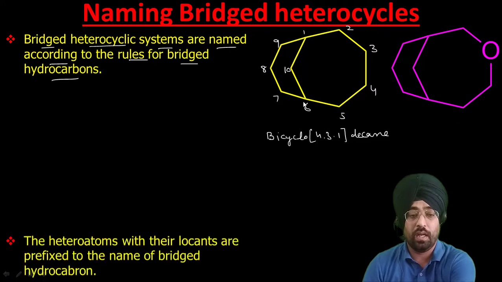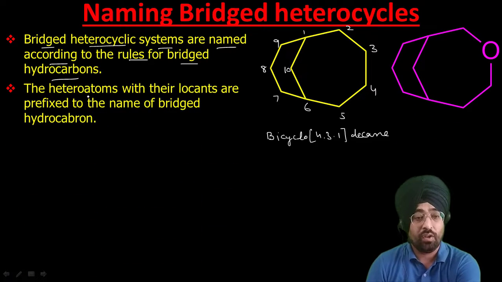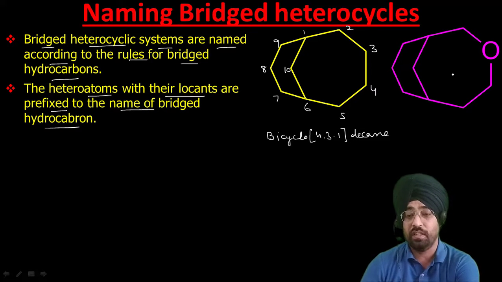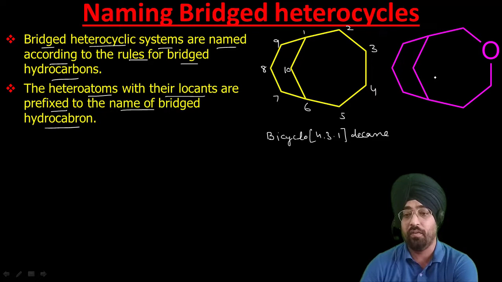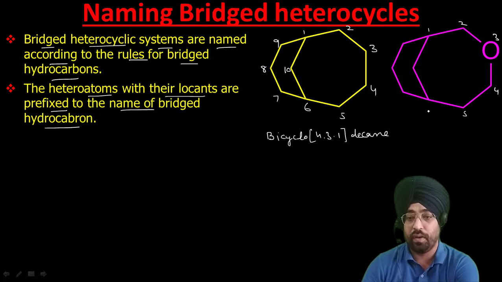Now the rule says that for naming heterocyclic bridged systems, the heteroatoms with their locants are prefixed to the name of the bridged hydrocarbon. So this is a bridged heterocyclic compound. The numbering will go like this: 1 2 3 4 5 6 7 8 9 10. I will discuss the rule.